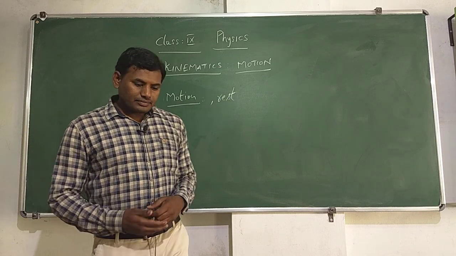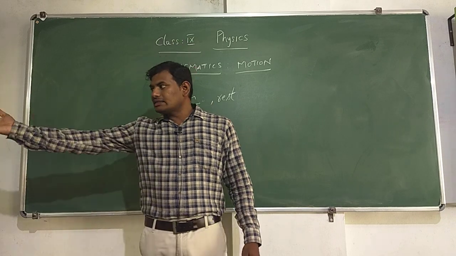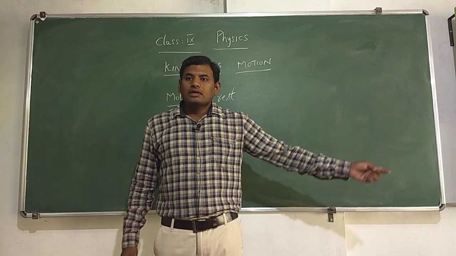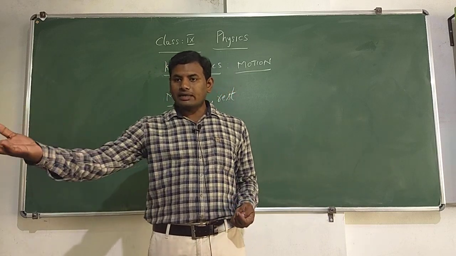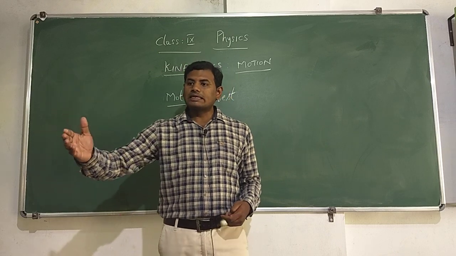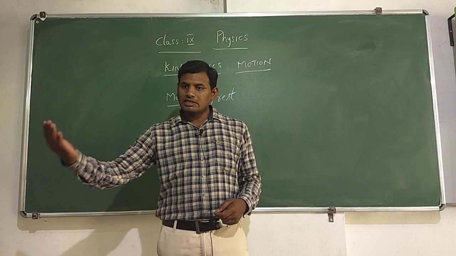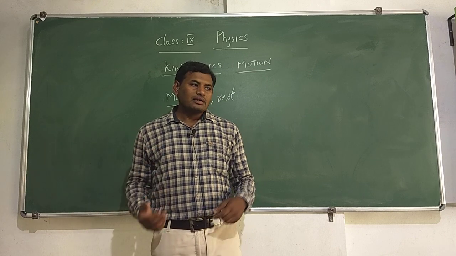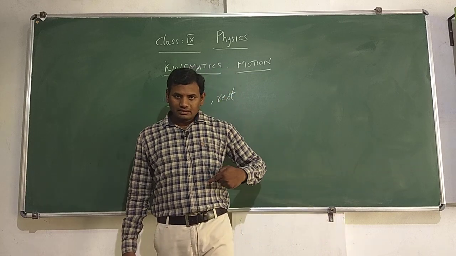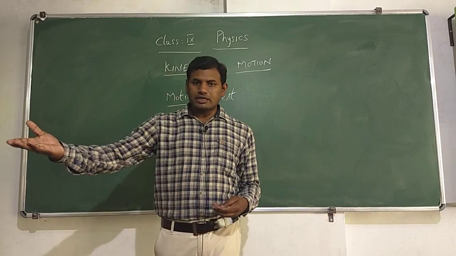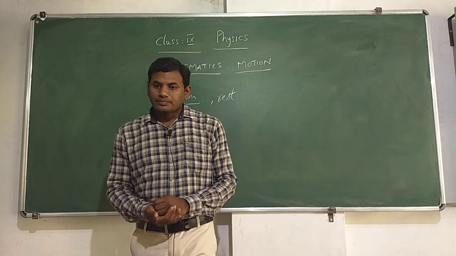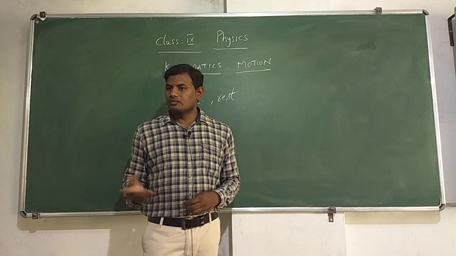For example, I am standing over here, and these things are right side to me and these things are left side to me. So, if I ask the students who are sitting on my right side what my position is with respect to them, they will say that my position is left side to them, right? The persons sitting on this side will say that my position is opposite to them. So, if I am right side to them, I will be left side to the persons sitting this side. Now, are the answers correct? Yes, both the answers are correct.